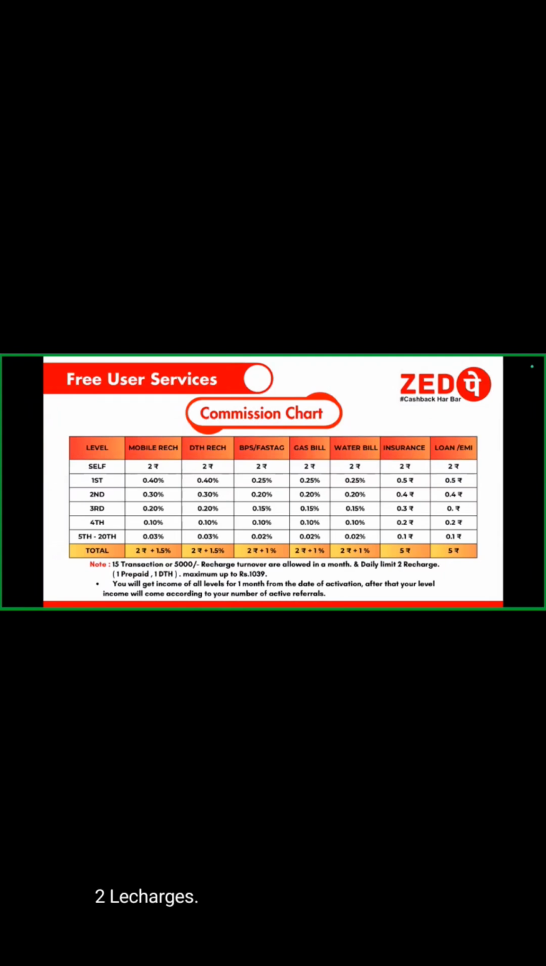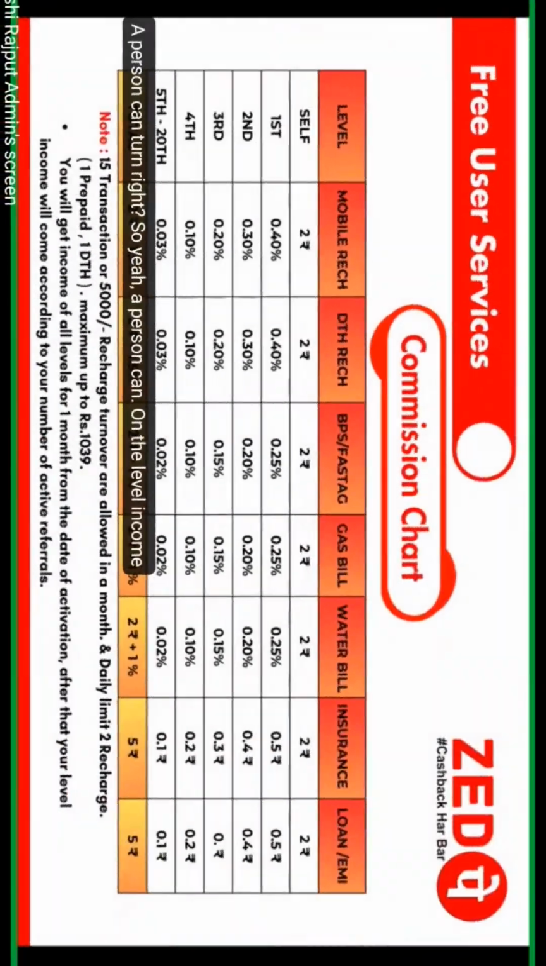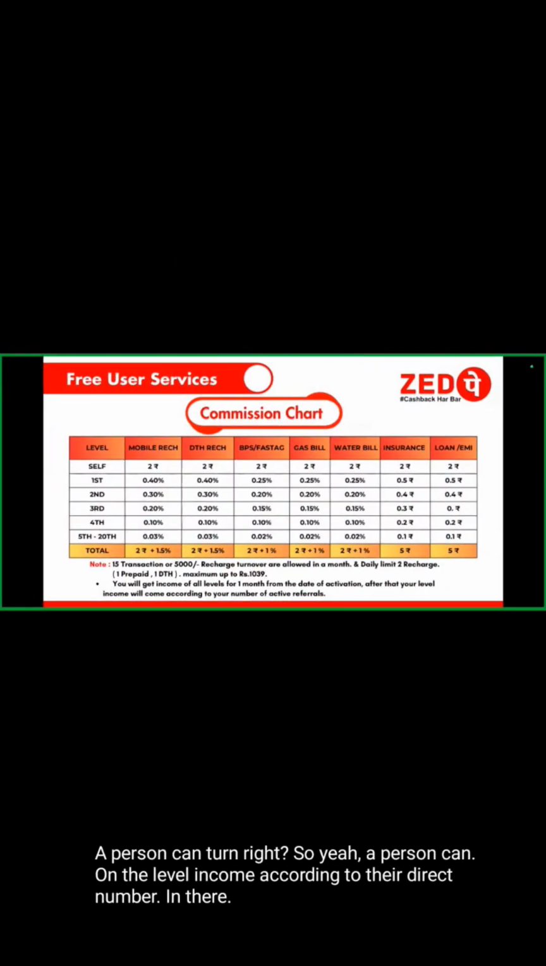The first one is prepaid, then the second one is DTS recharge, and the maximum amount of recharge is 1039. A person can earn 1039, right? So yeah, a person can earn the level income according to their direct members in their team, right?